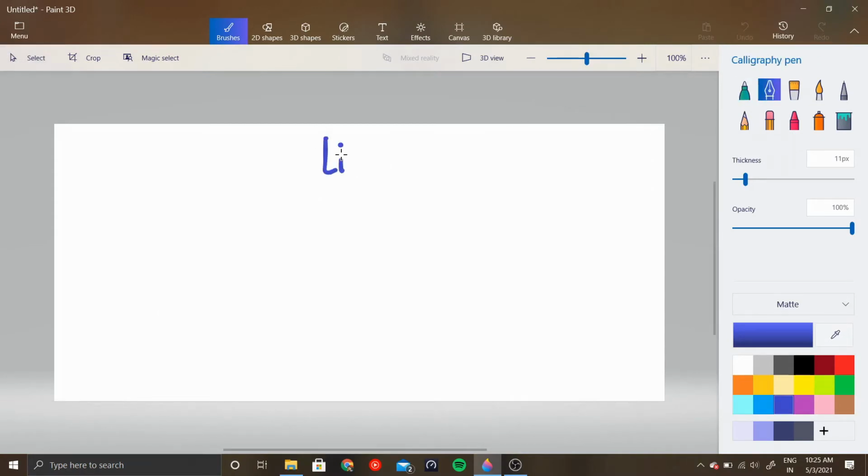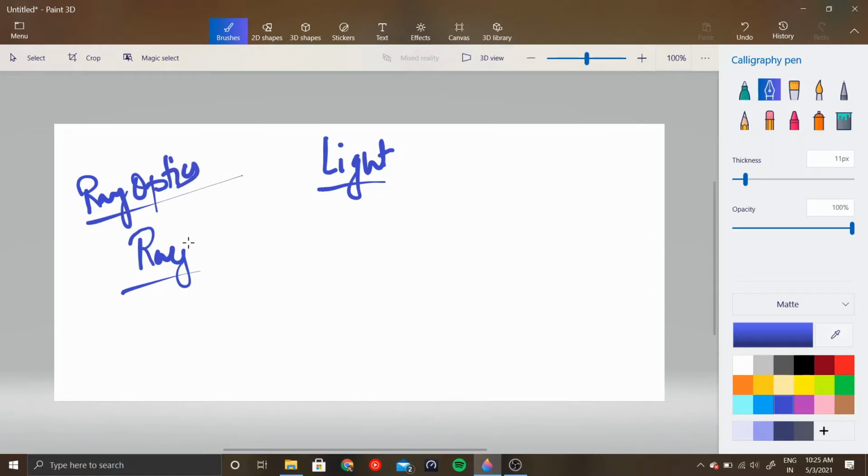Hello students, today we will be learning about the concept of light. So what is light basically? When you are in your lower standards, light is treated as a ray till your class 10 is concerned. So we will learn about ray optics, and that's the scope of our syllabus. But is light really a ray? When you go to higher classes, you will learn that light is also a wave.